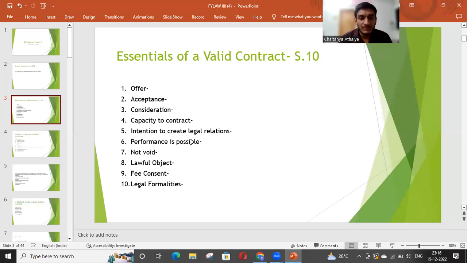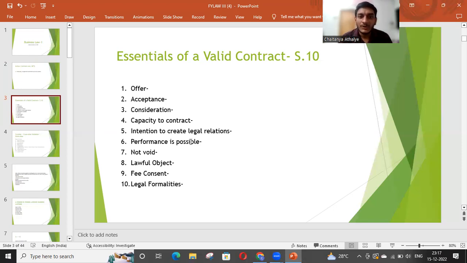Suppose the offer is given by a person and it has 5 components in it. Now, out of 5 components, the offeree is ready to accept 3 components, but he is not okay with the remaining 2 components. So can he accept that offer in a partial way? The answer is no. Whenever the offer has to be accepted, it has to be accepted completely. Then only the acceptance is considered as valid. Okay, so that is the second point for us,